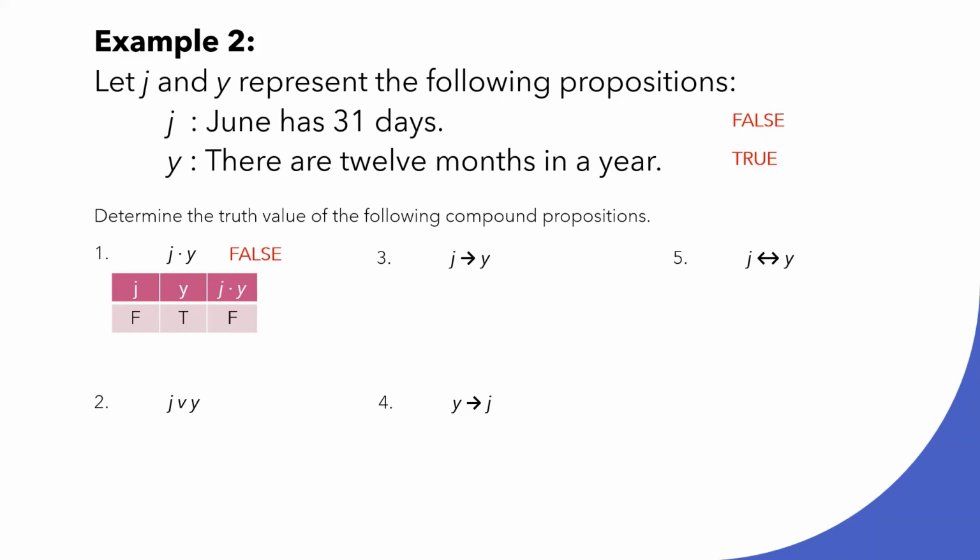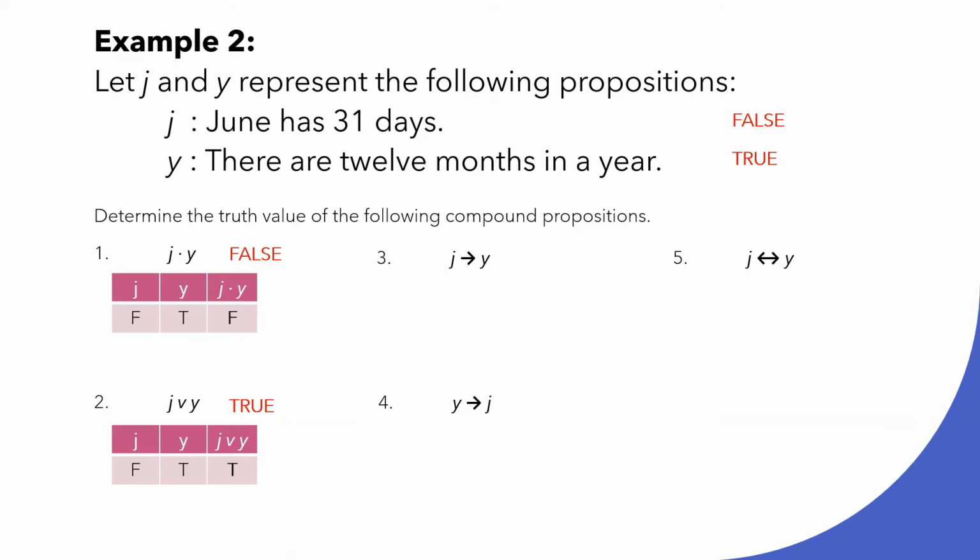Number 2, J disjunction Y, or J or Y. So let's formulate the truth table. Our J is false, our Y is true. So what is now the disjunction? The disjunction is true. Why? Because from the definition, a disjunction will only be false if both components are false. Now, since our component Y is true, the disjunction is true.